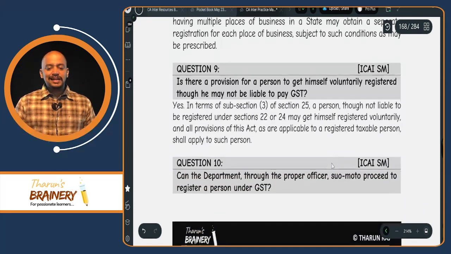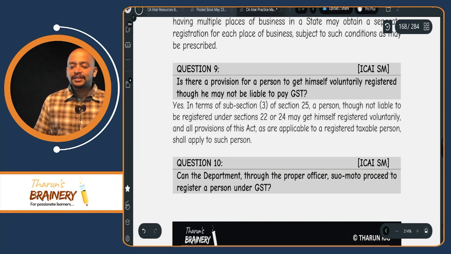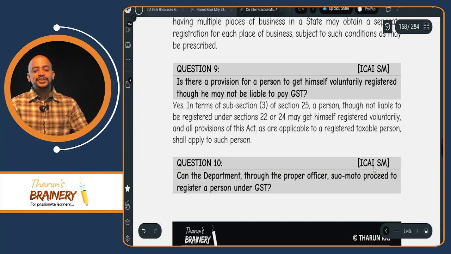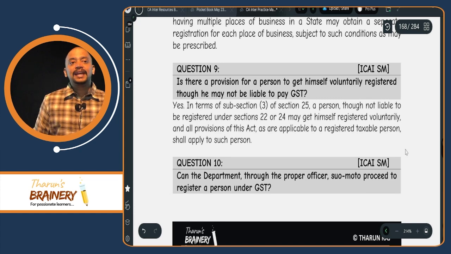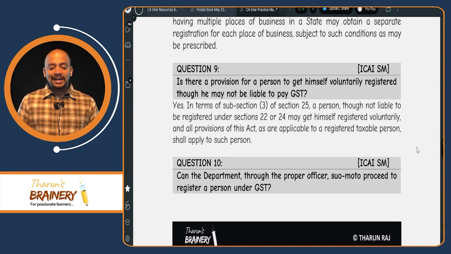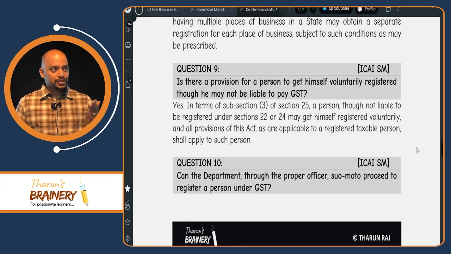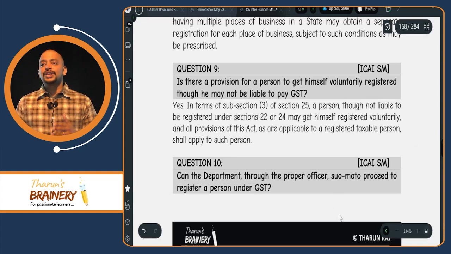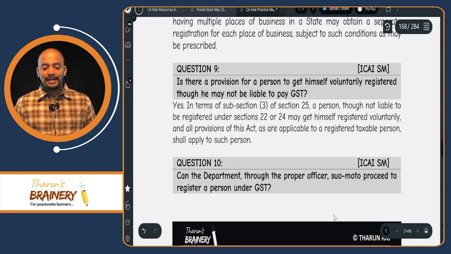Then next, is there a provision for a person to get himself voluntarily registered though he may not be liable to pay GST? Yes, a person can voluntarily get registered under the GST law even if their aggregate turnover does not exceed the threshold limit, and once they are registered they need to pay GST on their outward supplies.